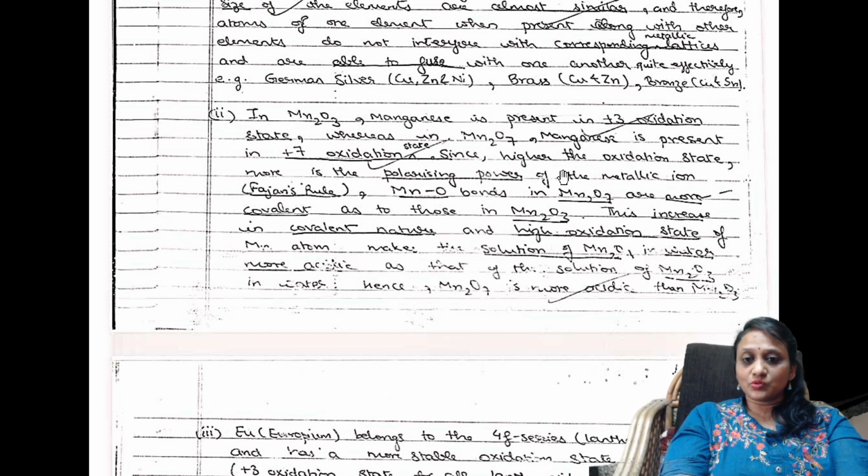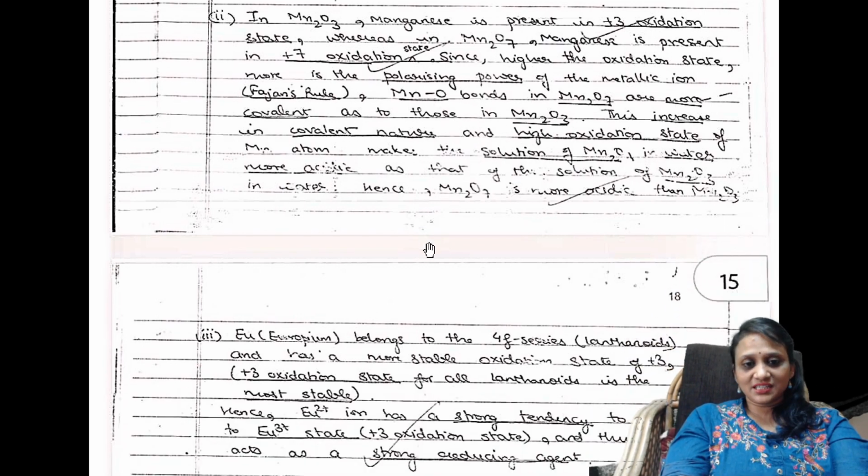So Fajan's rule, what is related to that? Even the Fajan's rule is explained. So perfectly the whole answer is mentioned, taking into two concepts here. One is oxidation state, one is Fajan's rule, and that too related to that. Higher the oxidation number, correct, my students? Covalent nature, how it increases. So once again, this is how you need to write an answer.